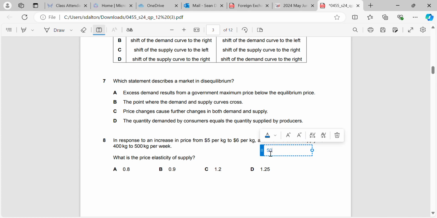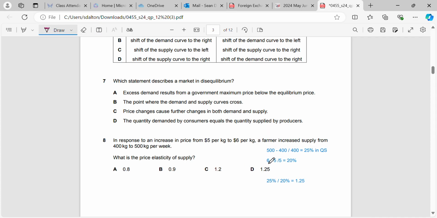So let's calculate that. 500 minus 400 divided by 400 will give us a 25% change in quantity supplied. The price change will be 6 minus 5 divided by 5, which will give us a 20% change. So the formula put in correctly would be 25% divided by 20%, so our PES should be 1.25. So the correct answer will be D.